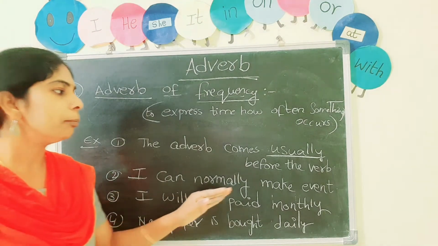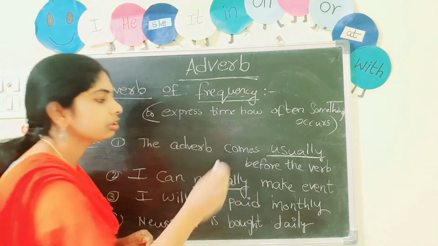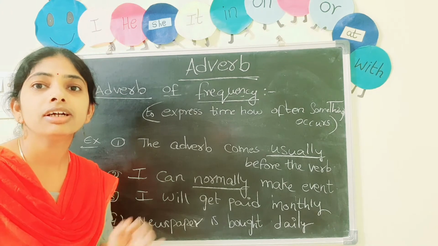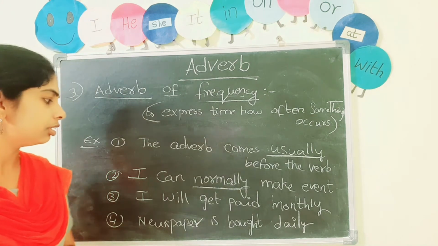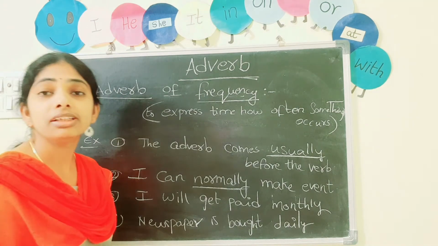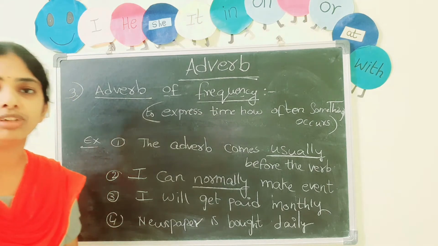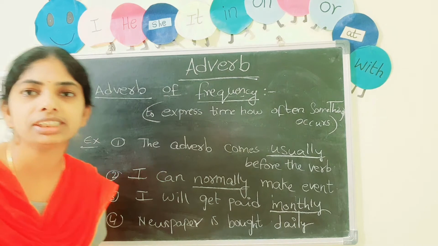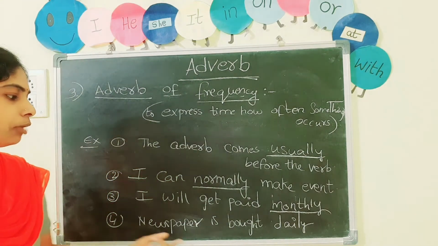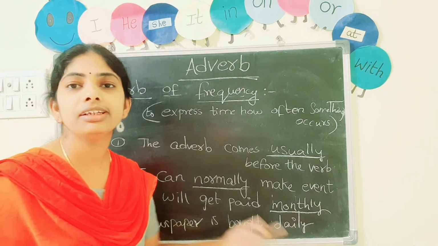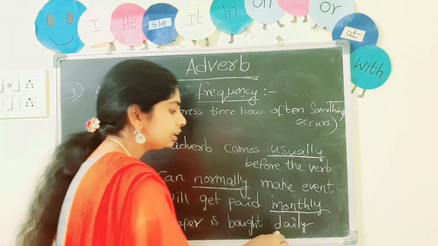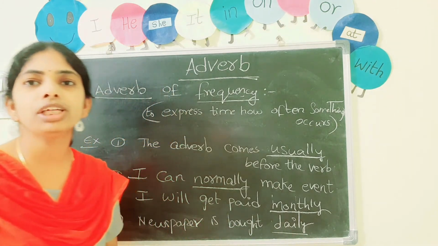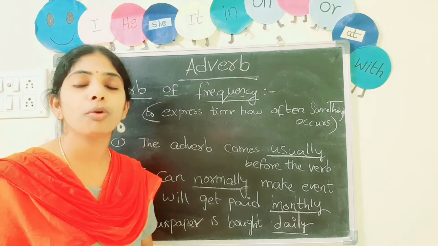I can normally make events. How can we make it? Normally. I will get paid monthly. So what is an adverb? Monthly. This is the adverb of frequency. Newspaper is bought daily. So daily is an adverb of frequency. Hope you understood.